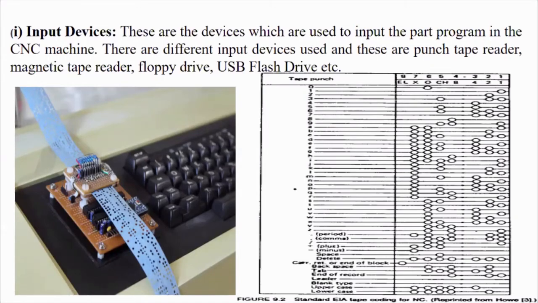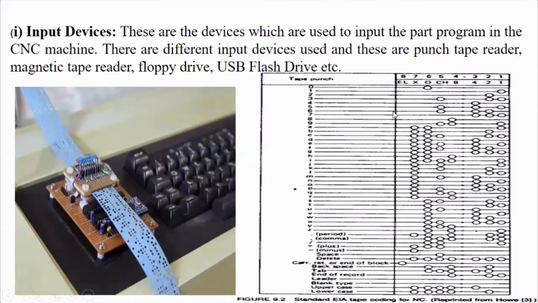Are you getting this? Punch tapes I cannot show you, because these are all obsolete. Nowhere they are going to be used anymore. But still, when CNC started initially, they were using these punch tapes. Punch tapes are nothing but the sequence of operations to be performed, punched on the paper reel. Each row will have 8 slots. You will be having 8 columns. One simple example I have given.